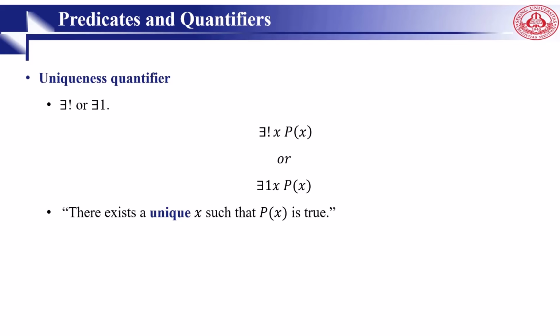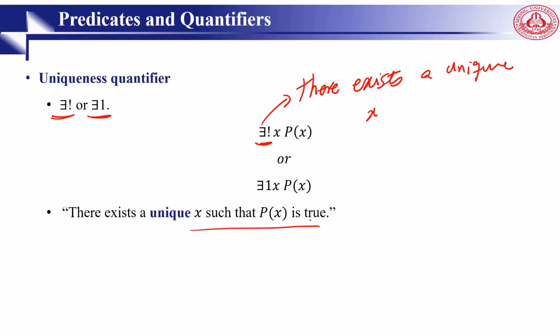Other than the two popular quantifiers, universal and existential, that we discussed in the previous slides, there can be a number of other quantifiers. For example, the uniqueness quantifier. This is the notation of uniqueness. We call it there exists a unique x such that P(x) is true.